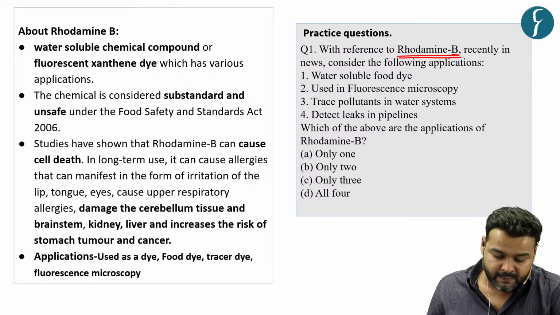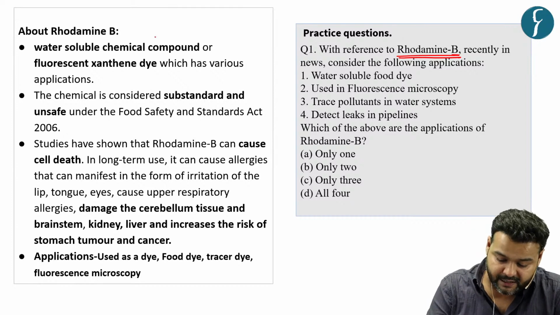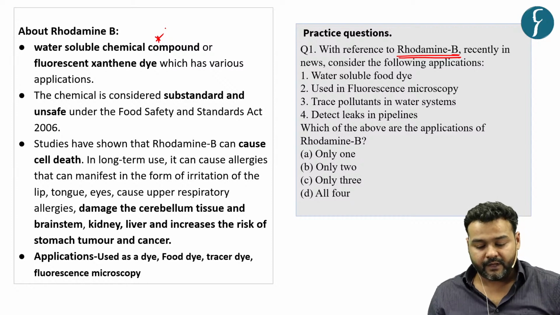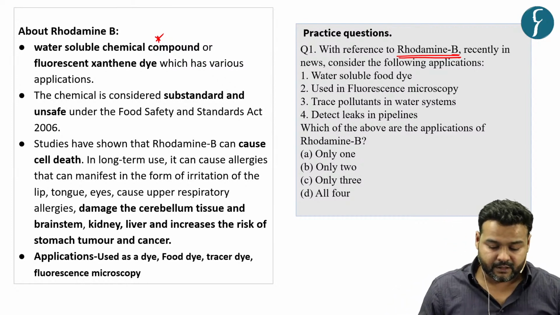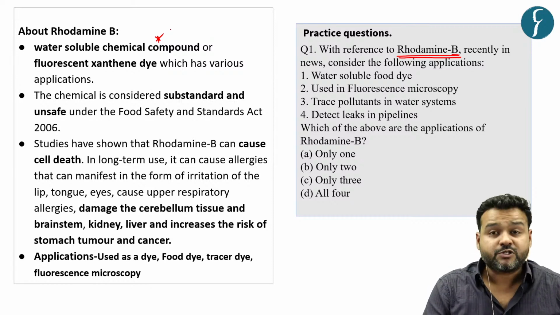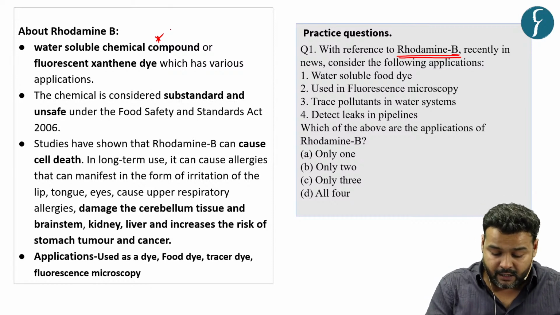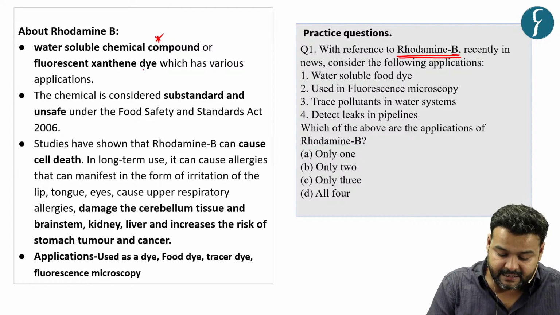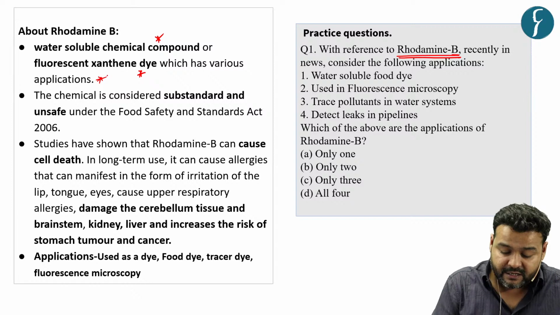Now, Rhodamine B is a water soluble chemical compound, a fluorescent xanthene dye, which has various applications in various fields.